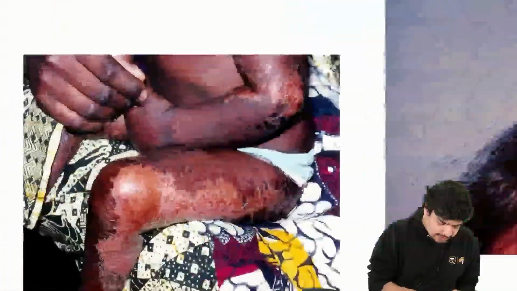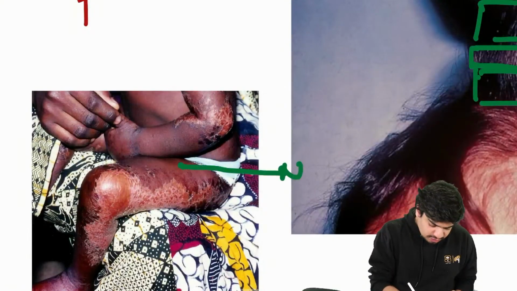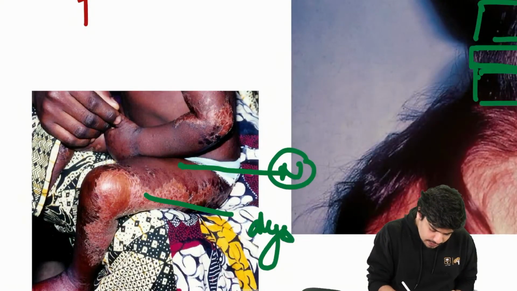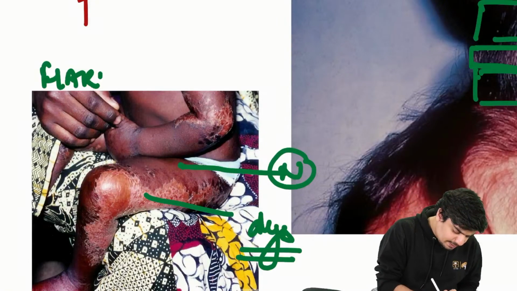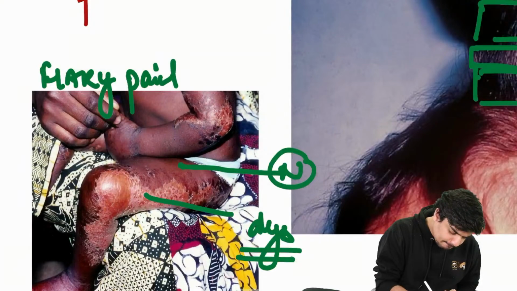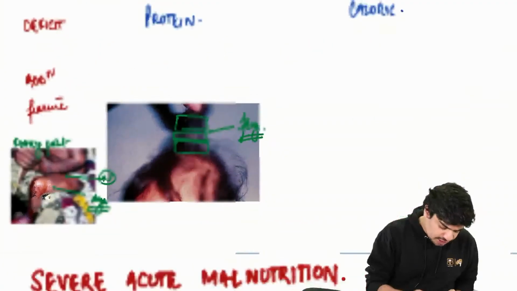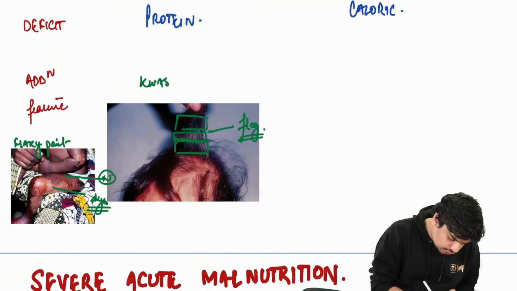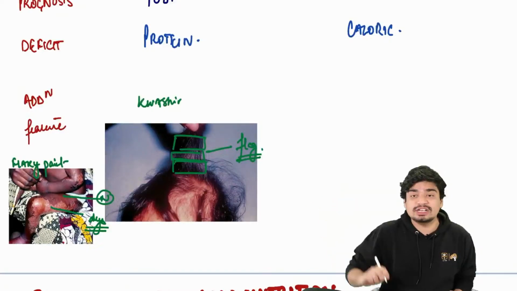Similarly, the skin will become like this. Again, normal pigmentation and dyspigmentation or hypopigmentation. This is what is called flaky paint dermatosis. So these two things will be seen where? This will be seen in kwashiorkor. This flaky paint dermatosis and flag sign will be seen in kwashiorkor.